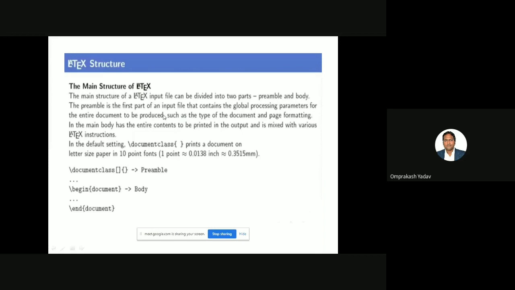Clear? The preamble is the first part of an input file that contains the global processing parameters for the entire document to be produced, such as the type of the document and page formatting. The main body has the entire contents to be printed in the output and is mixed with various LaTeX instructions. I hope this will be clear to you. So this will be the basic structure which you will have to remember. Document class, that will be the preamble part, then begin document, and then end document.